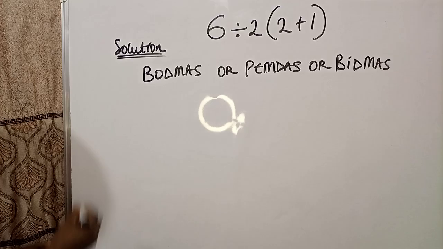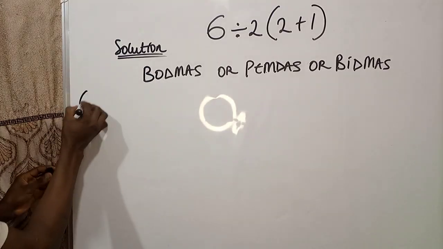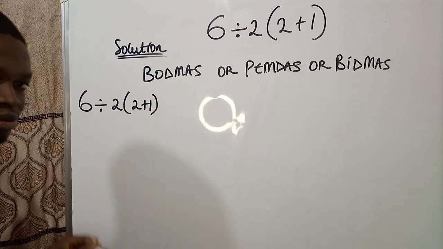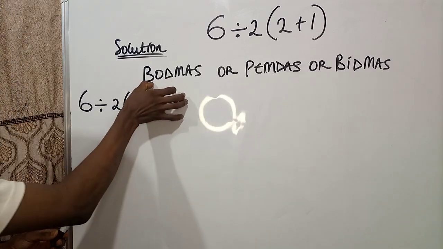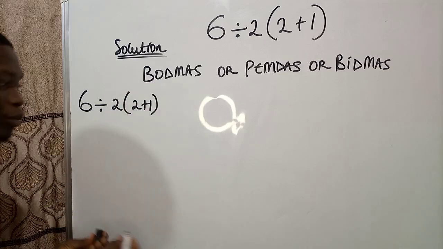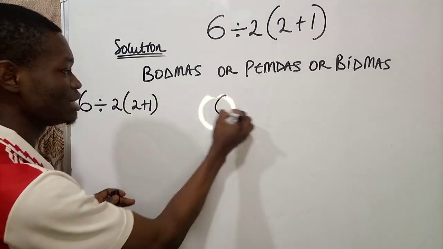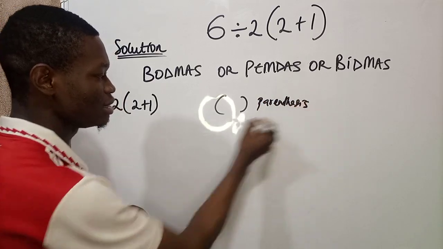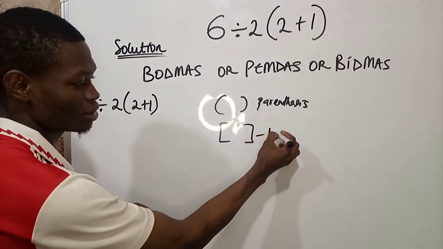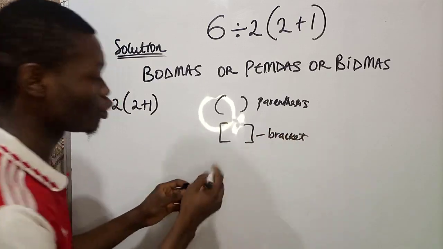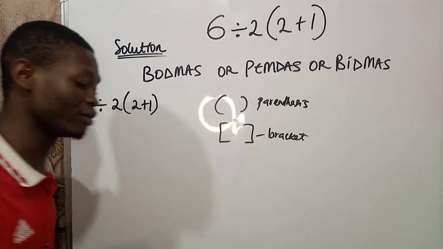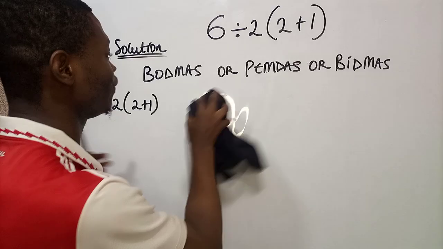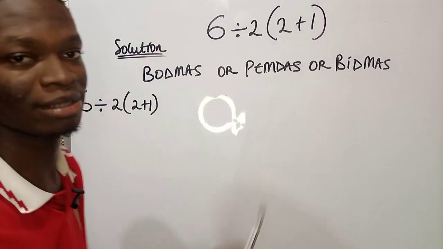Now, in order to solve this question, let's bring it down: 6 divided by 2 times (2 plus 1). Now we look for the brackets. You know that most people misunderstand this concept. This thing is called parenthesis and not brackets. See the symbol for brackets. This one is bracket. But most people call this one bracket. But no problem. For the sake of this broadcast, let's just call it bracket, so that it will favor both BODMAS and PEMDAS.